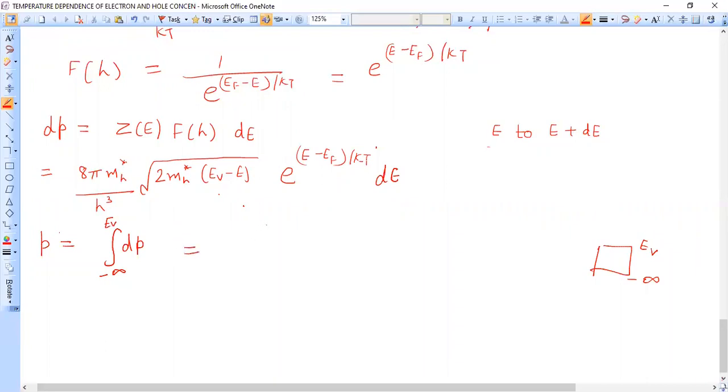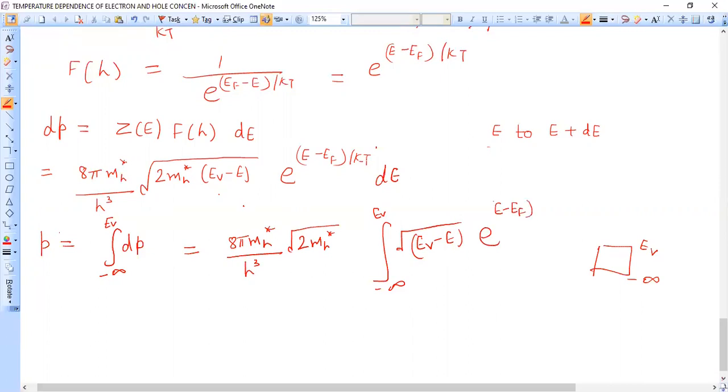So putting the expression for this dP here, keeping constant terms outside the integral, minus infinity to EV, it is square root of EV minus E, e raised to power E minus EF over kT. Now the same problem is there again. Here we have E with EV, and here this variable E is with EF. So we want to keep both the same.